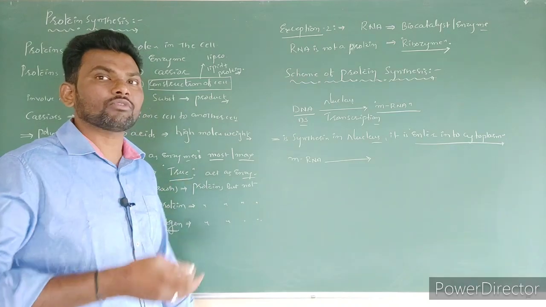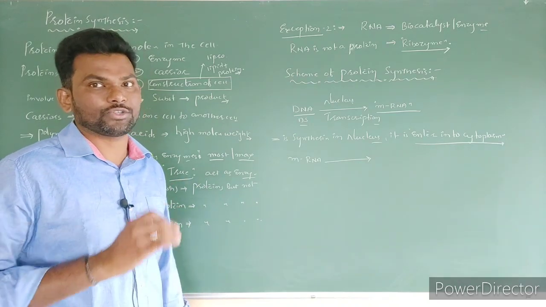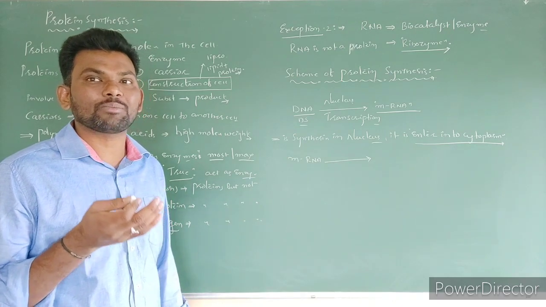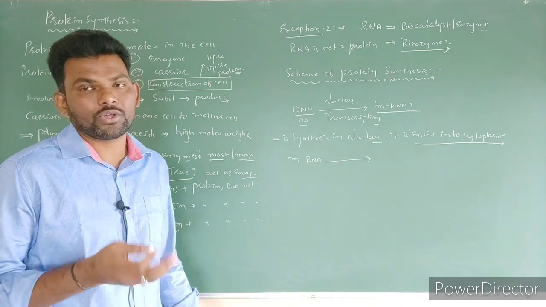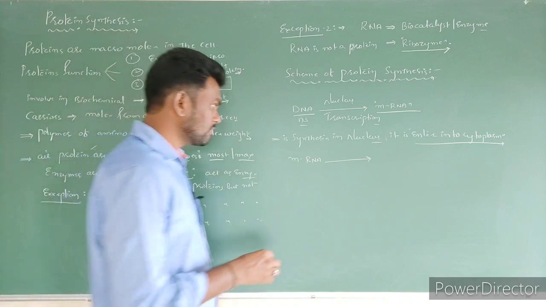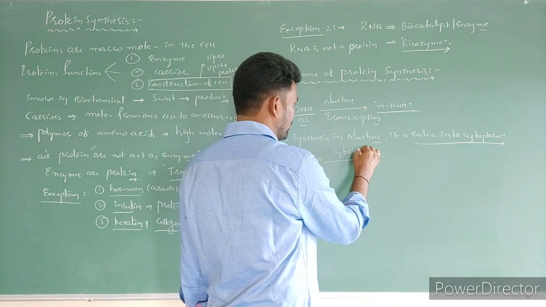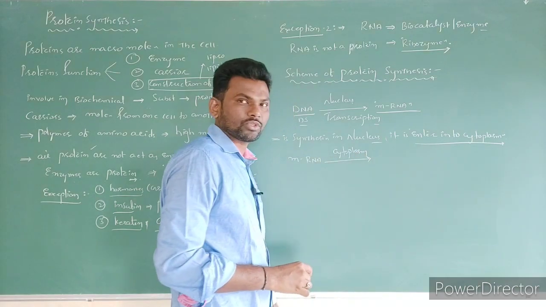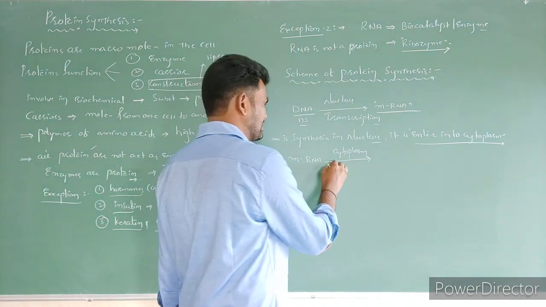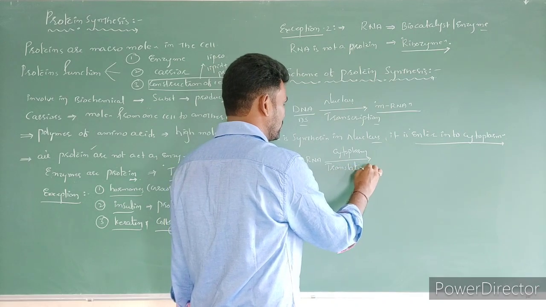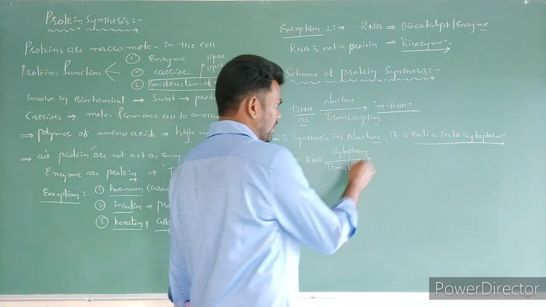At the last, proteins are synthesized in the cytoplasm. Why? Because amino acids are present only in the cytoplasm, not in the nucleus, right? Here in the cytoplasm, amino acids come together to form protein, and that is called as what? Translation.